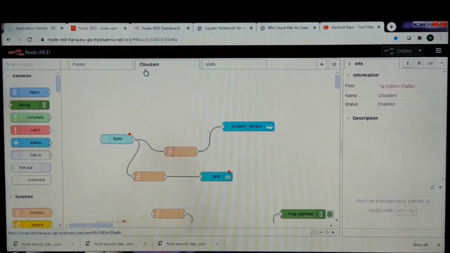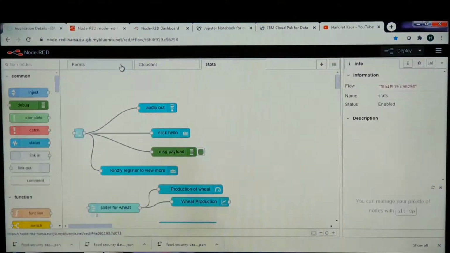Today I'll be showing you my project that is based on the impact of COVID-19 on food security. So come on, let's go through it. These are the flows, right? Cloud and flow, stats flow. These are the flows with which this user interface is made.